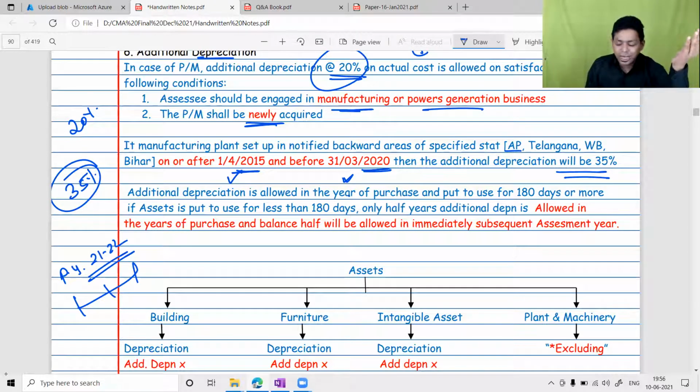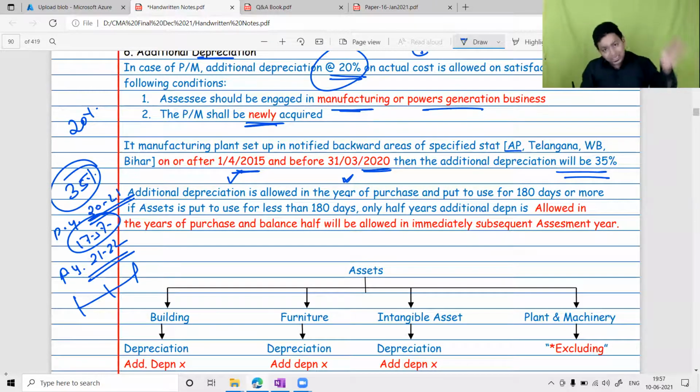Do you understand what I said? If you purchase and put to use new machinery in the previous year 2021, that is the last year, in Andhra Pradesh and Bihar, obviously you would have taken only 17.5% additional depreciation. The balance 17.5% will be available in the current year. This is the note that you should remember.